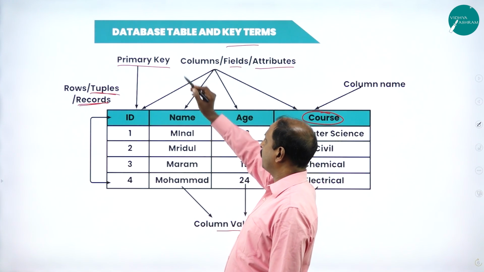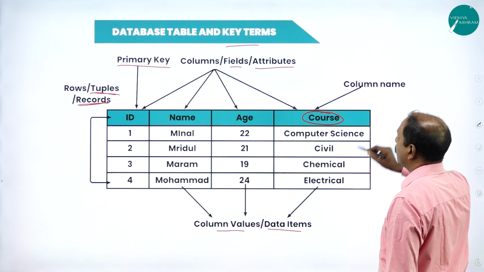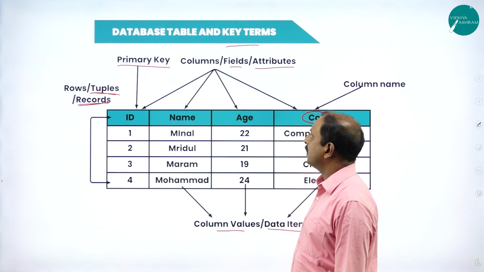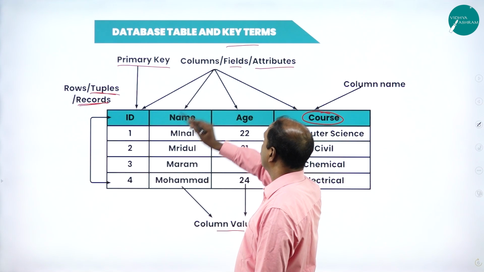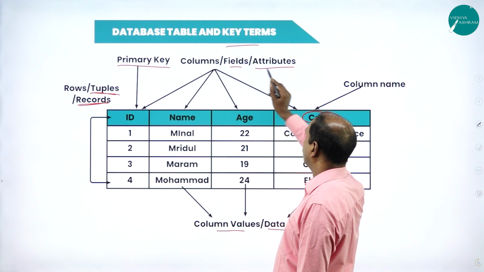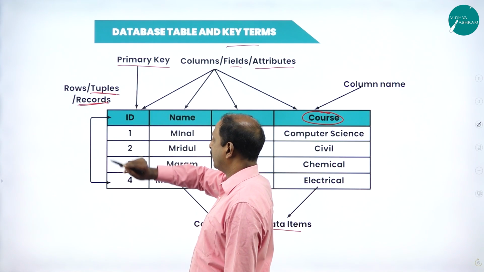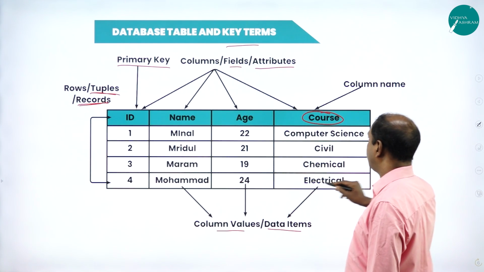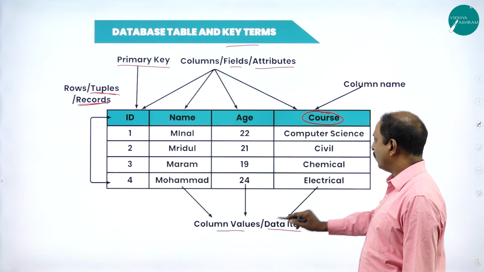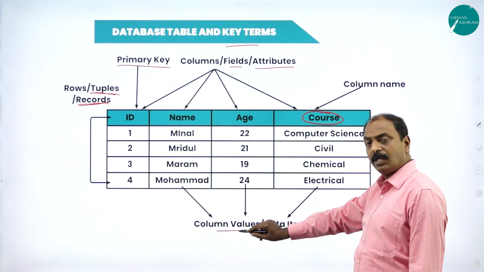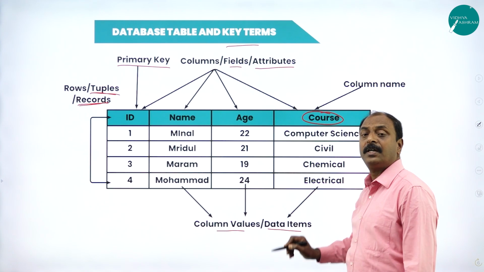See, these are all the different terms we are using with respect to database: primary key, columns called fields or attributes, rows referred to as tuples and records, and this is a table. And the values inside are called column values or data items.